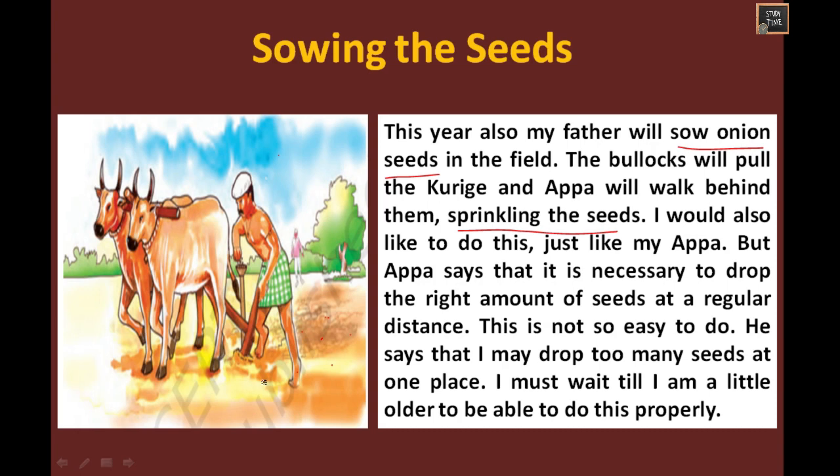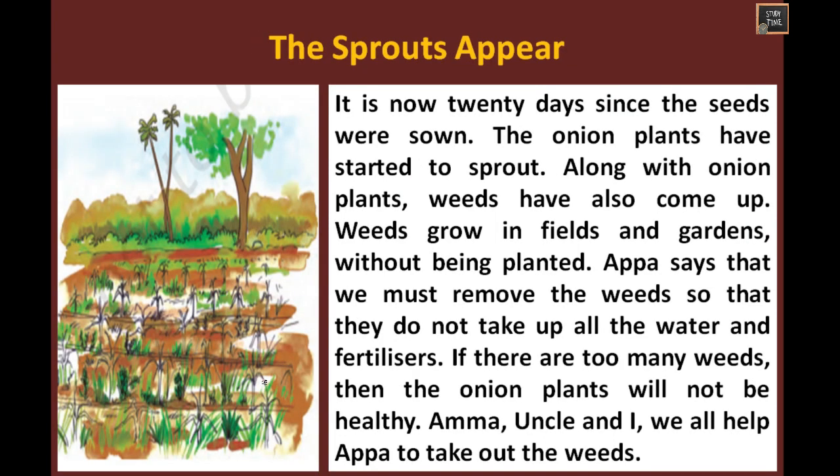After sowing the seeds, we'll see what happens. After sowing the seeds, it is now 20 days. After 20 days since the seeds were sown, he saw sprouts appearing. You can see the sprouts appearing here.